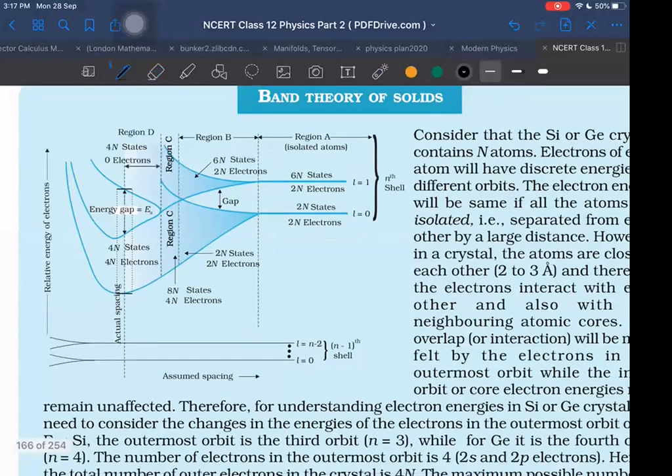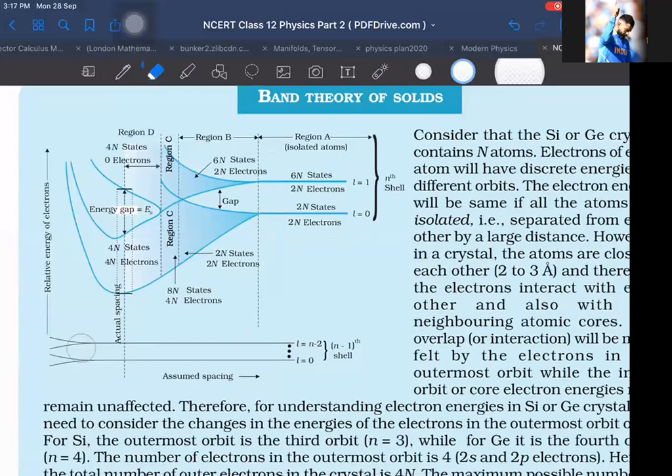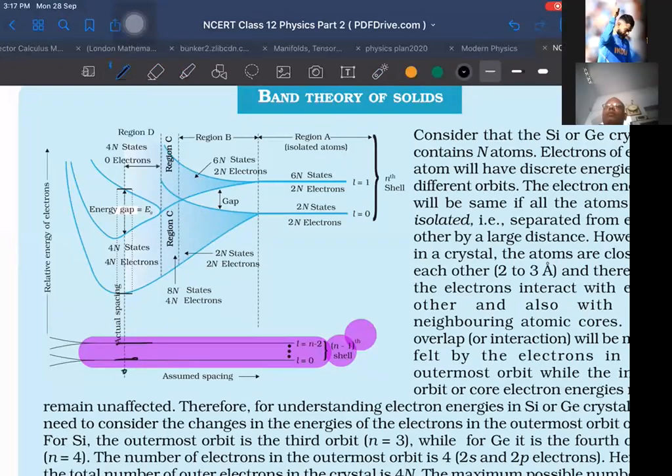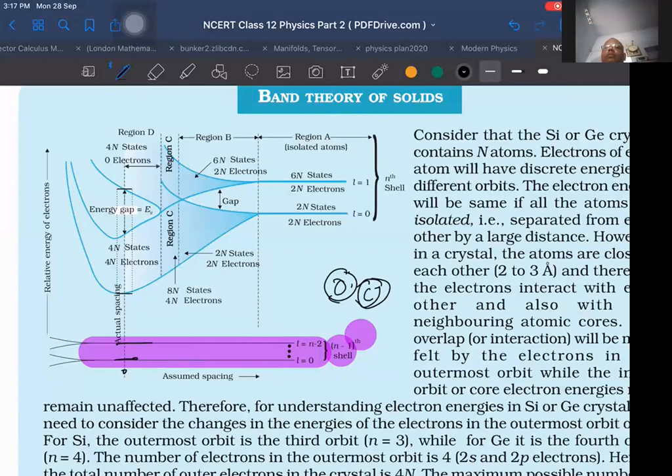And see one more interesting thing here. Observe the lower energy levels, the N-1th shell. In that shell, these are still not turning into bands, even at our normal spacing. The reason? Probably when the atoms come close to each other, the outermost electrons interact with each other, but the inner electrons are still not able to interact.